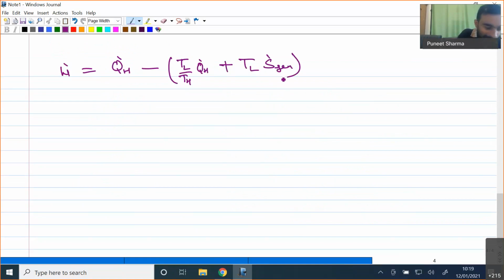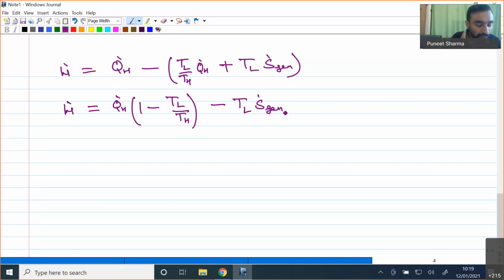Now you can see that Q dot H is common in the first two terms, and we will find inside 1 minus TL divided by TH. And here we have a minus sign, TL times S dot generation.